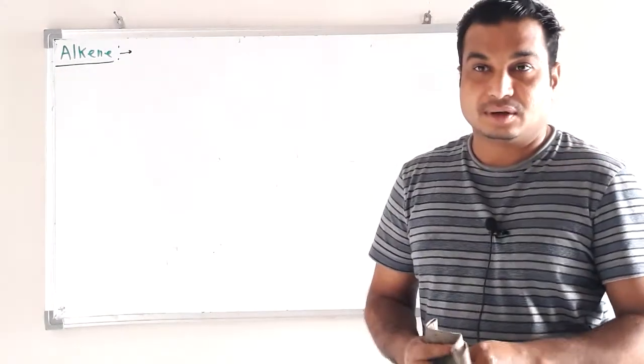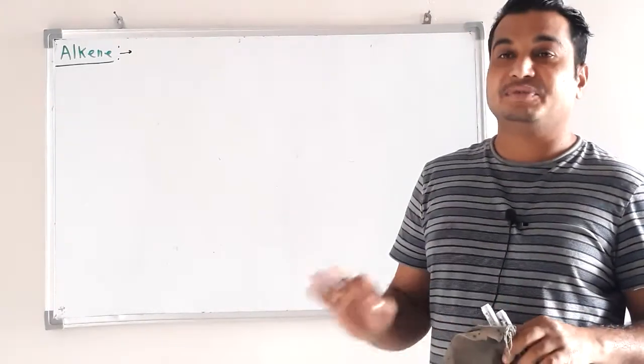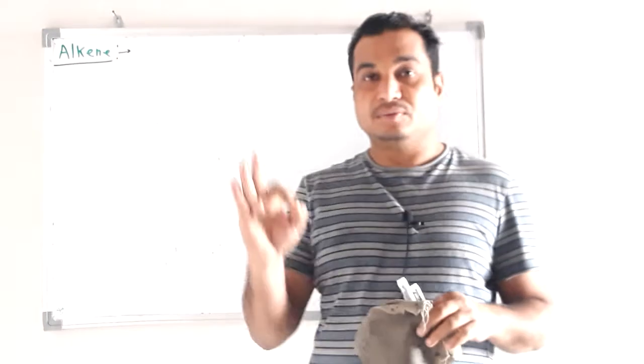Now in the last class we already discussed the classification of organic compounds based on functional group.